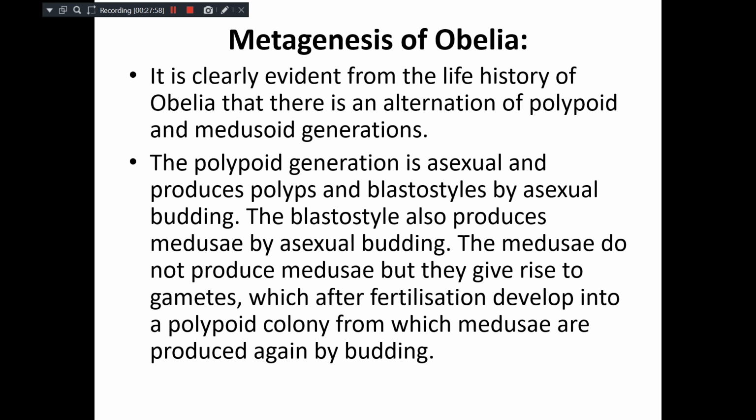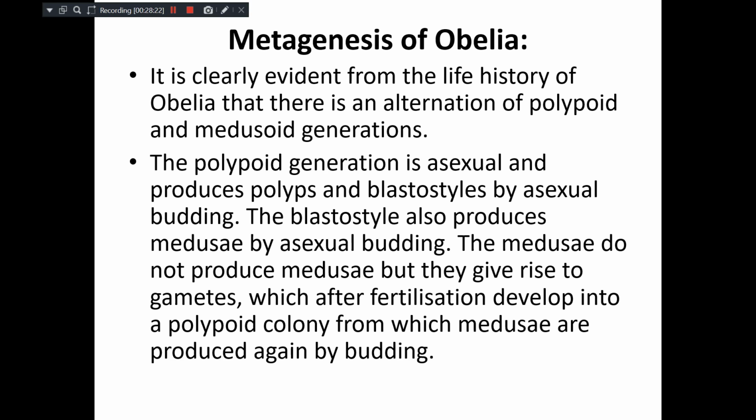So here is metagenesis. What do you mean by metagenesis? Metagenesis means if any organism shows alternation of more than one generation, that is the sexual generation and asexual generation, such organisms are said to be metagenic, and the process is known as metagenesis.